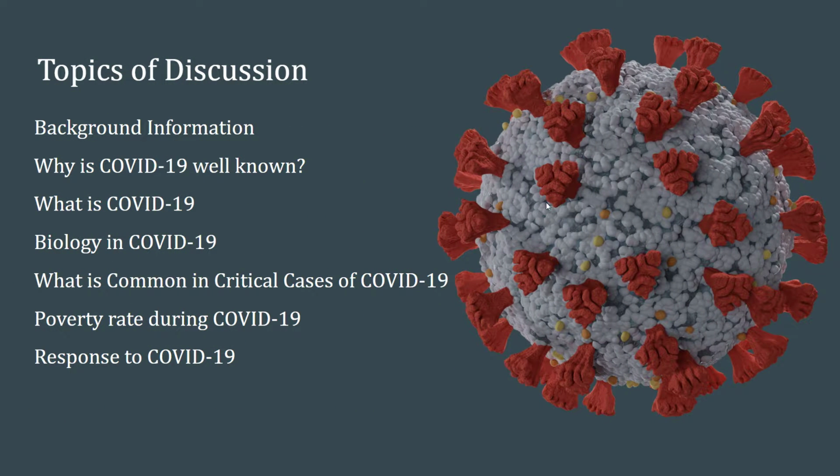Just to get some topics of discussion up so we know what's going on, at first we're going to have background information, giving some context about COVID, and then we're going to go into why COVID is well known, and just to clarify some things. After that, we're going to go into what COVID-19 is, and explain a little bit more about it, and then the biology of COVID-19, where we'll go more in depth about the disease. After that, we're going to go into common symptoms and critical cases of COVID-19 and what happens, then the poverty rate during COVID and how that was affected by COVID. And lastly, we're going to go into the response to COVID-19.